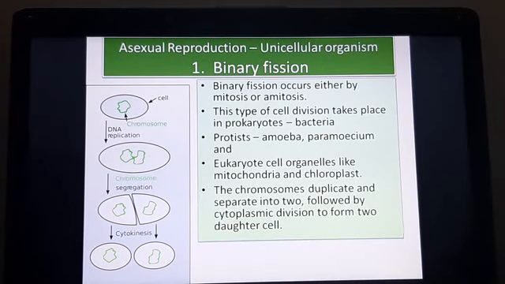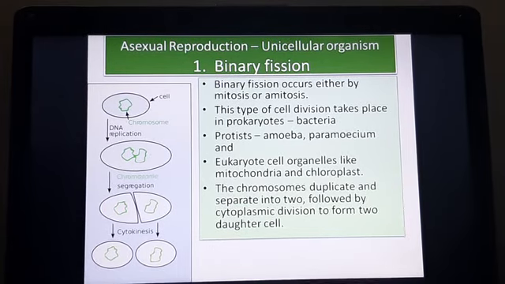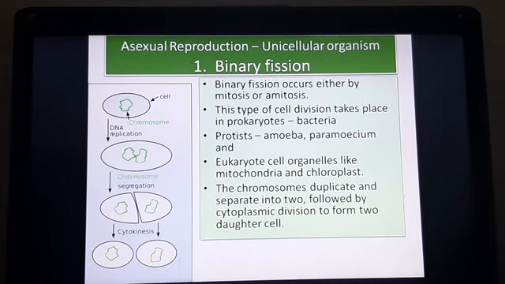In this video, we are only going to see asexual reproduction by unicellular animals. And we're going to study three types: binary fission, multiple fission, and budding. So here you can see the first type, binary fission.